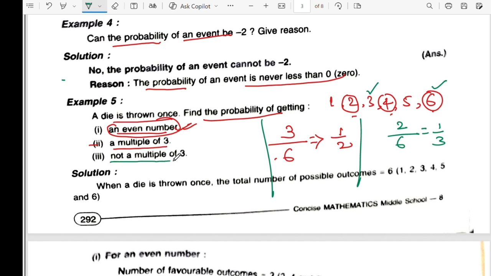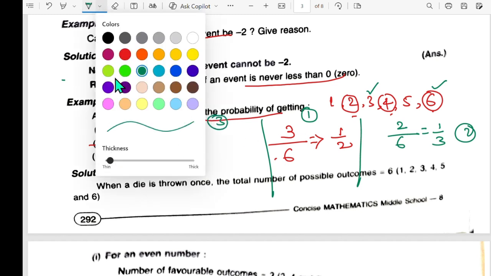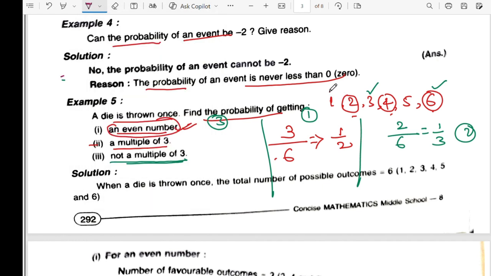Now they are asking not a multiple of 3. So that was for first, that was ours for second. This is for third. We'll solve here. Not a multiple of 3 means here you see, 1 is not a multiple of 3, right? Except for the 2, all the others will be non-multiples of 3. So 4 by 6, which is 2 by 3.